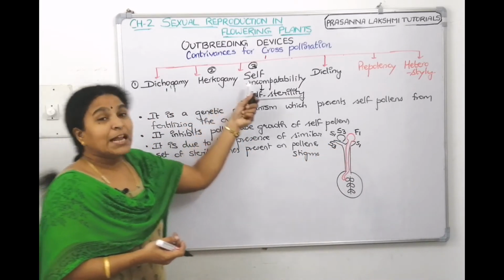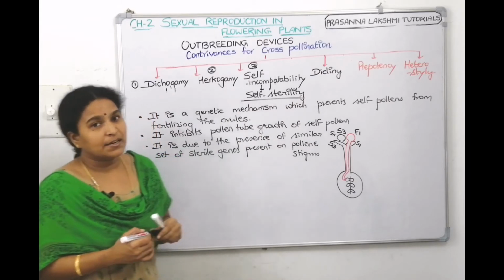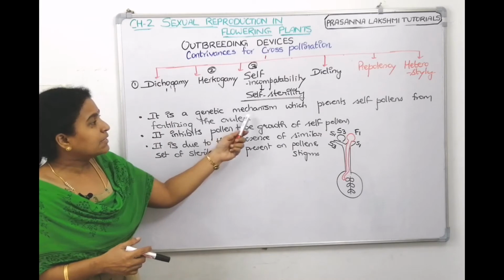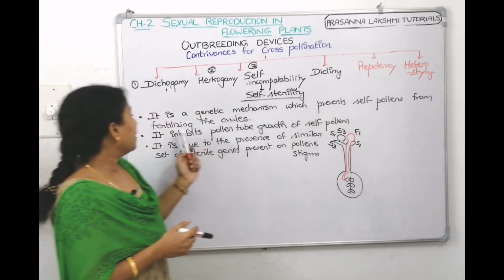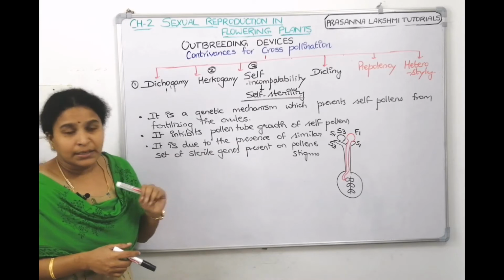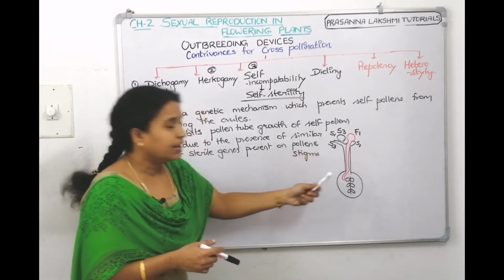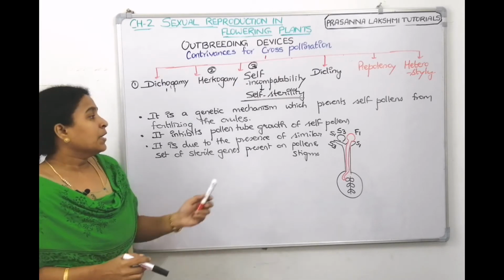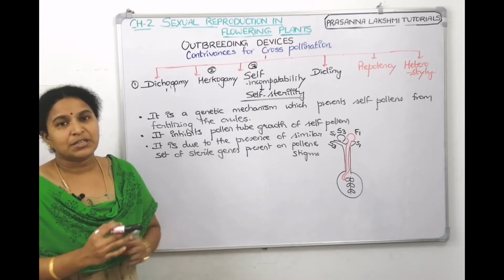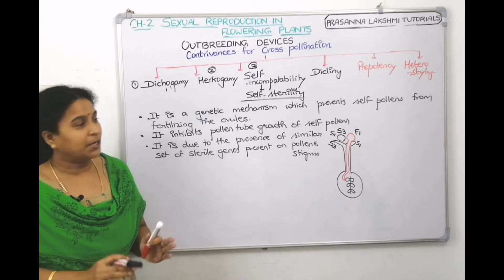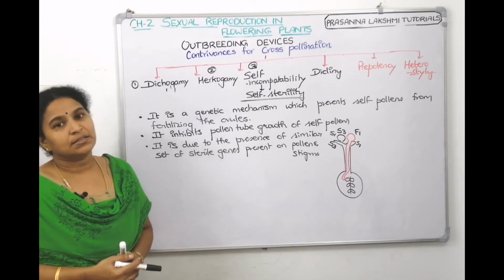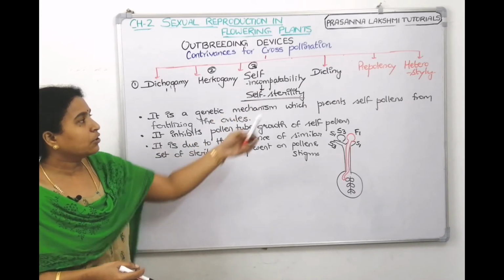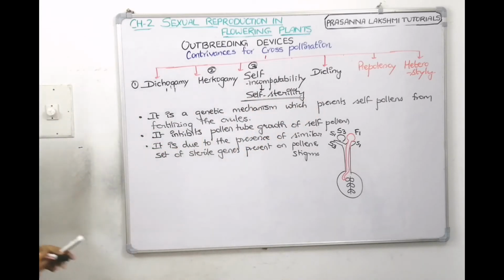This is what is called self-incompatibility, self-sterility. It is a genetic mechanism. You are seeing these are the genes. It prevents self-pollens from fertilizing the ovule. It will not allow the self-pollens to make a pollen tube. So, how does it identify whether it is self or non-self? If there are similar types of sterile genes which are the same, then it will not accept it. If there is a new combination, then certainly it will accept it. So, this is about self-incompatibility. Take a screenshot, then we will talk about the fourth one, which is called dicliny.